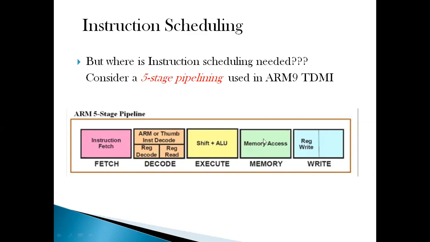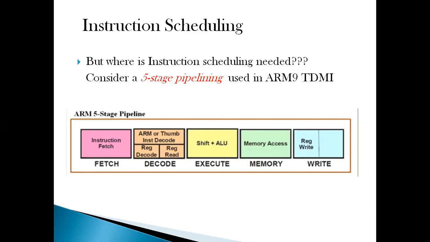So this is the 5-stage pipeline. The first stage is fetch, which is simple, as it happened in ARM7, where the instruction opcode is fetched from the memory. Second is the decode stage, where decoding of the instruction and source operand fetching is done. It is different from the ARM7 decode stage, in which we could only identify the operands, whether they are register operands, immediate operands, or what the source is, but the data path was not active and we could not fetch them. But in the 5-stage pipeline, we are able to fetch in the decode stage itself.